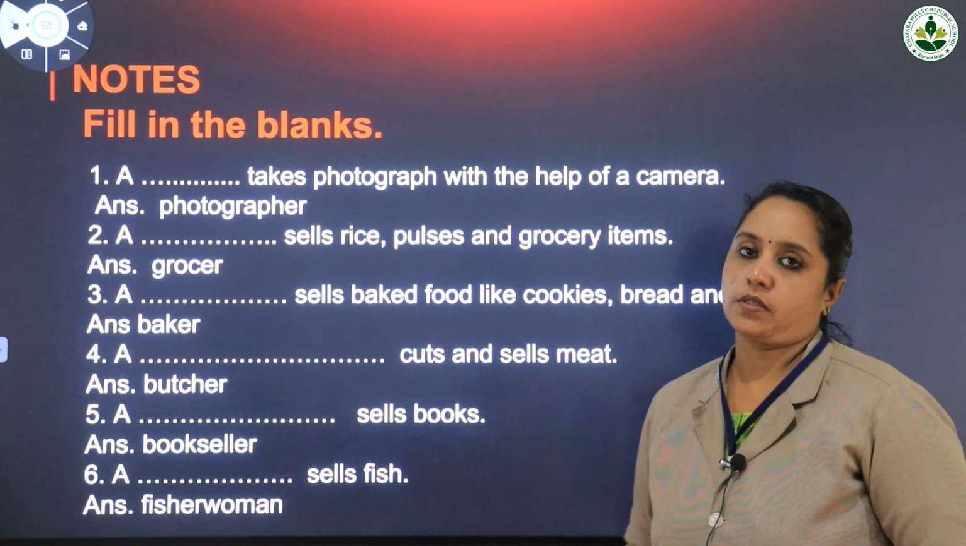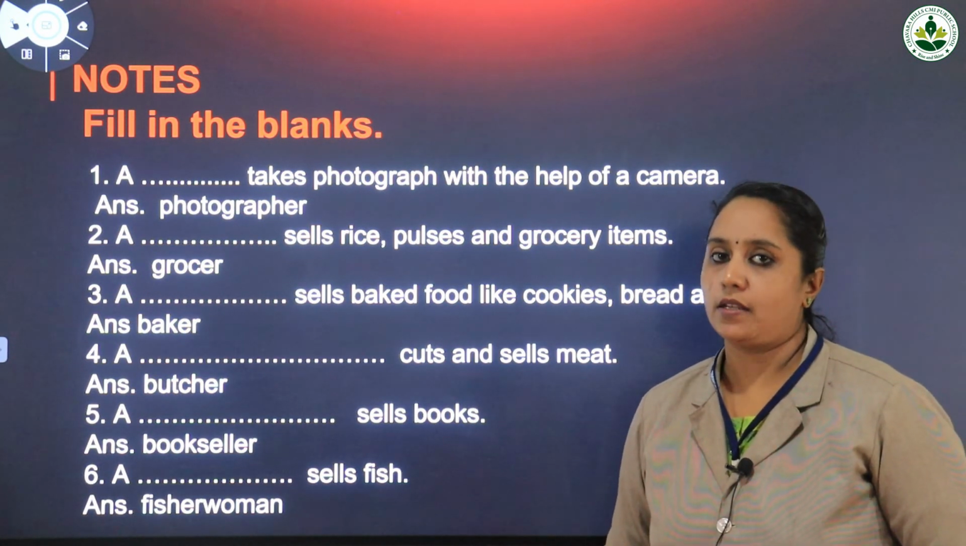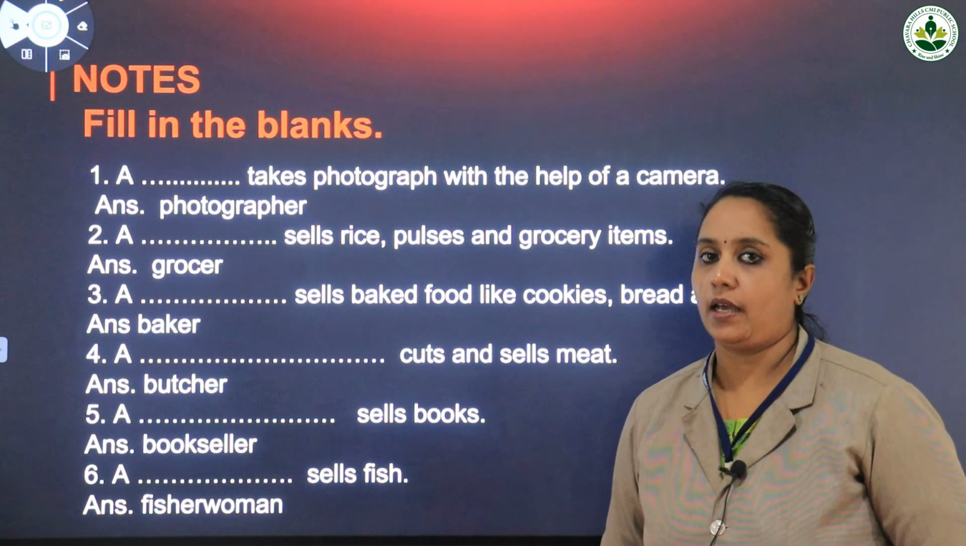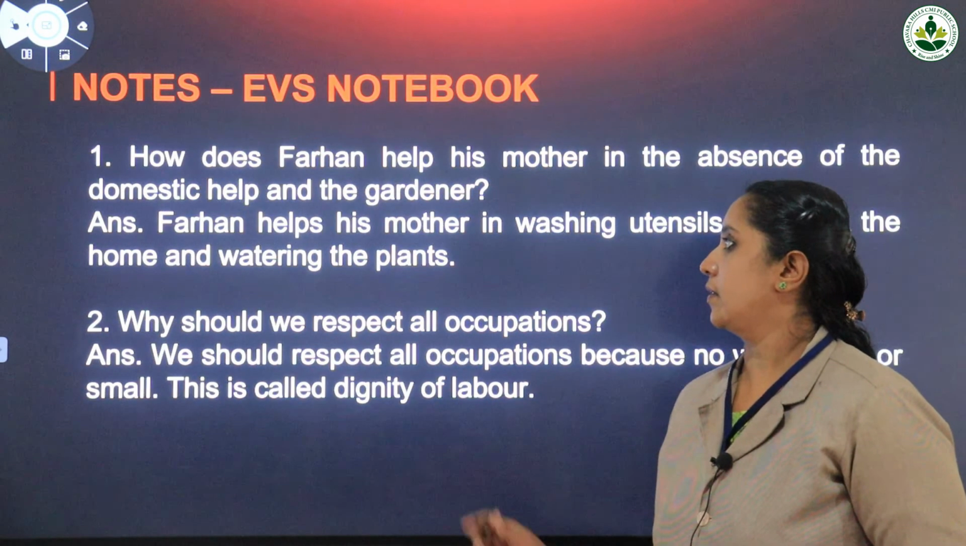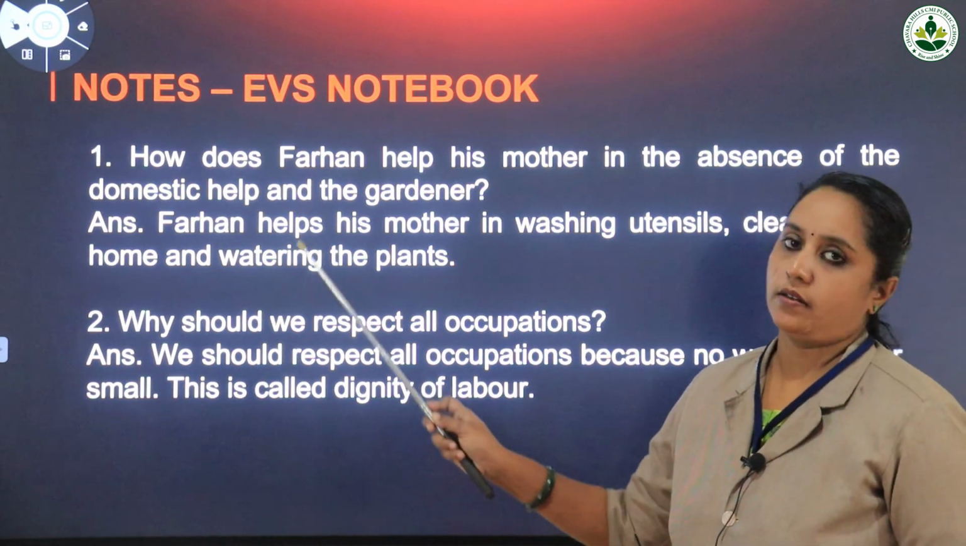So, these questions are related to different kinds of occupations. You need to learn the spellings of these words and you have to learn them by heart. Okay. Now comes some question answers. Only 2 question answers. First one.